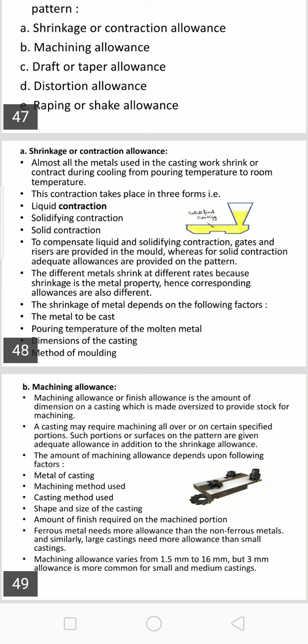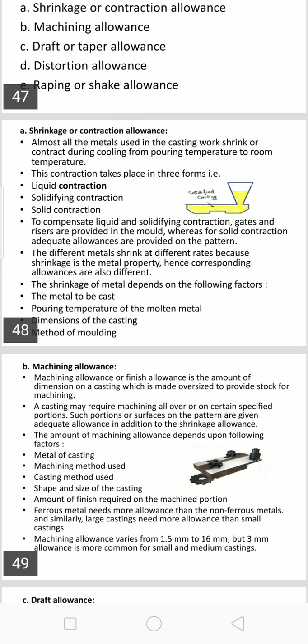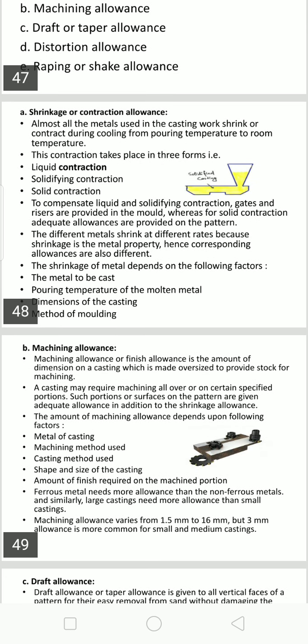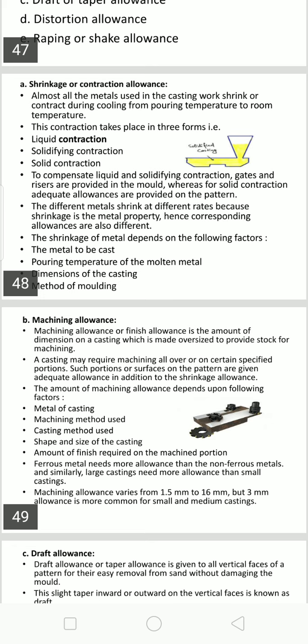Coming to the next allowance, that is the machine finish allowance. Machine finish allowance is the excess dimension on a pattern to give an oversize to the casting. It is necessary to provide stock for machining. It depends upon the type of metal, design and method of casting and cleaning. Usually machine finish allowance will be minimum on a casting if the surface to be machined is completely in the drag of the mold. This is mainly because the dimensional variation and other defects are least prevalent in the drag of the mold.